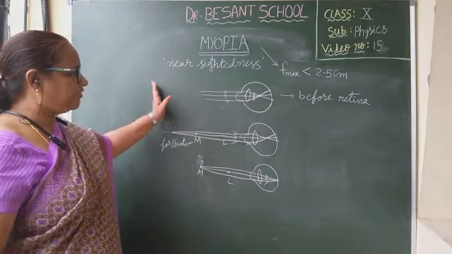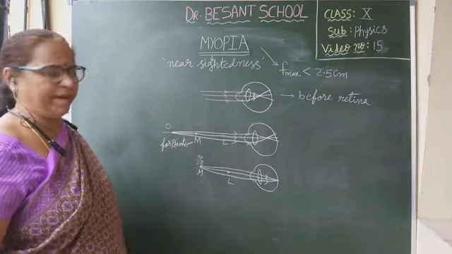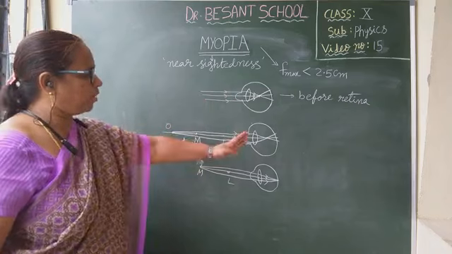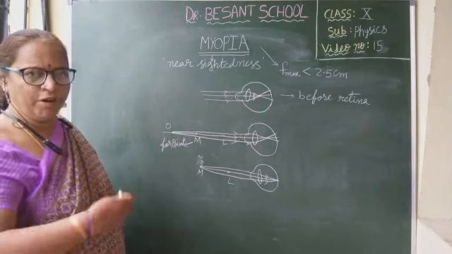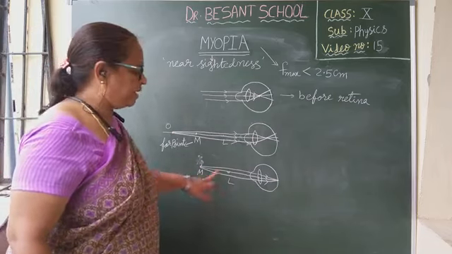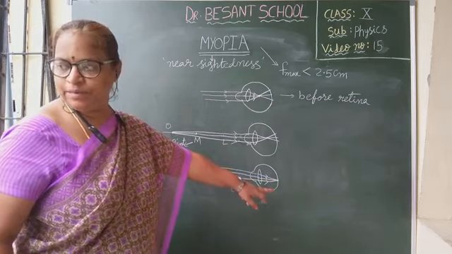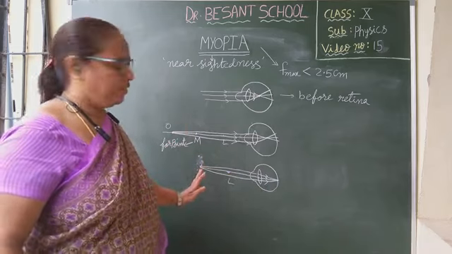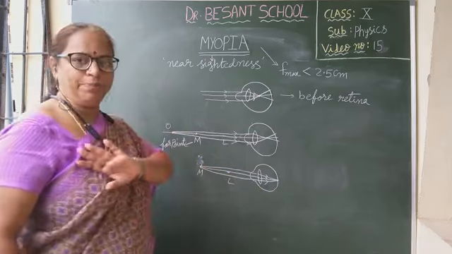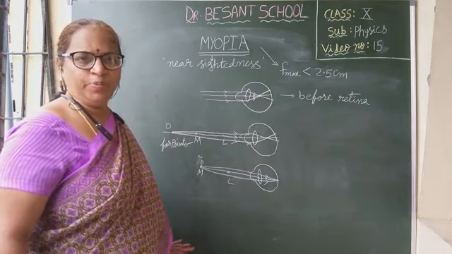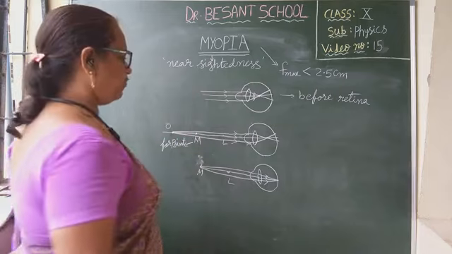When the object is at infinity, the image is forming before the retina. When the object is beyond M, then also the image is forming before the retina. But when the object is at M, the image is forming on the retina. That makes the object visible very clearly, whereas here the objects do not appear clearly, they get blurred. I hope you understood.